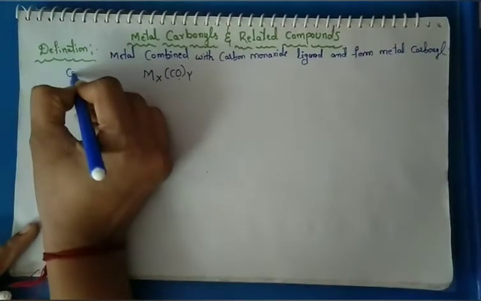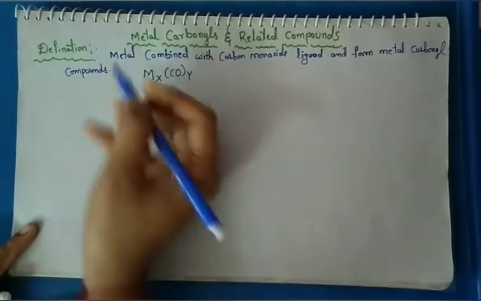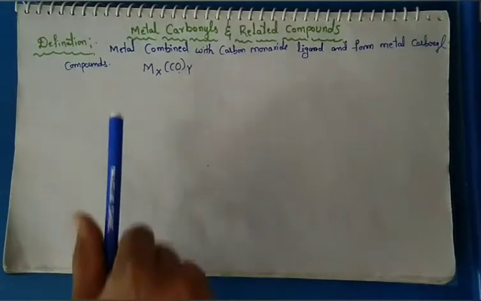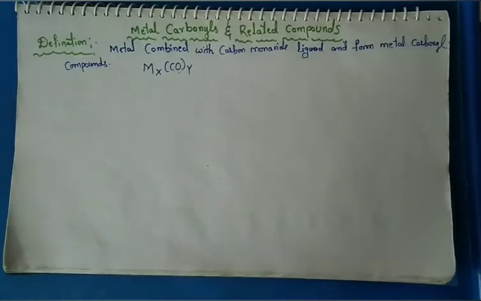The general formula is capital M X (CO) Y.